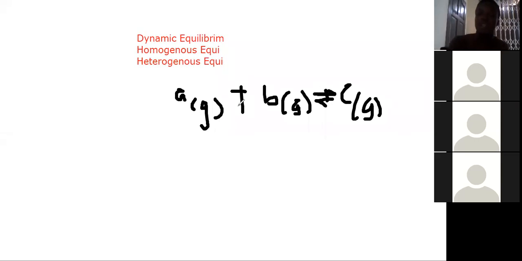Hetero means a mixture of different phases, so gas and solid, or gas and liquid, and so on. So homo is when they are all in the same phase. If they are all in the same phase, it is a homogeneous equilibrium reaction. If they are in different phases, then we say heterogeneous equilibrium reactions. That is basically it. Have I made myself clear?